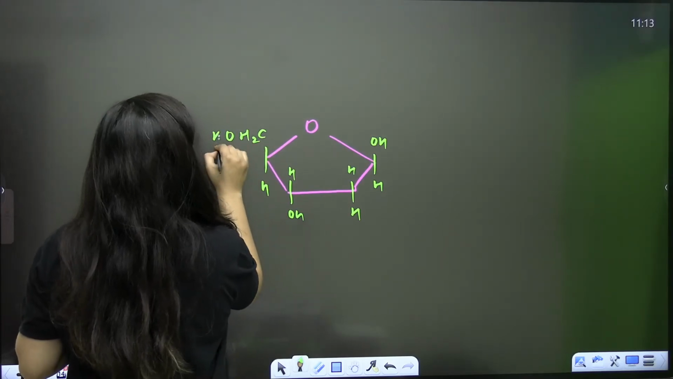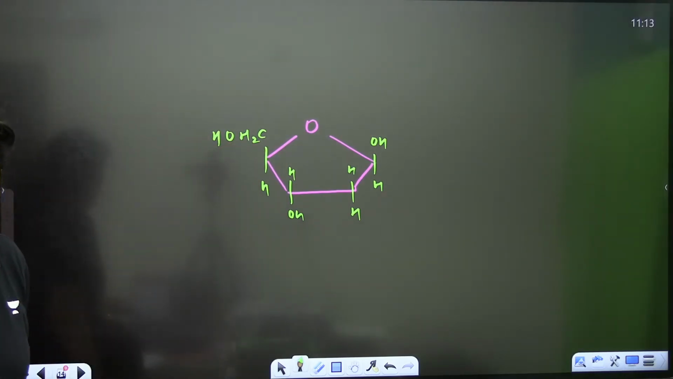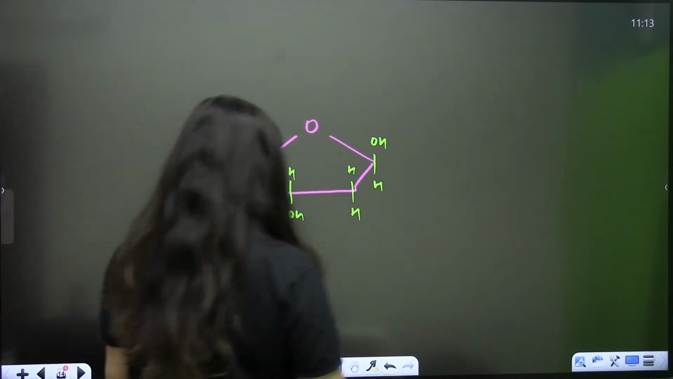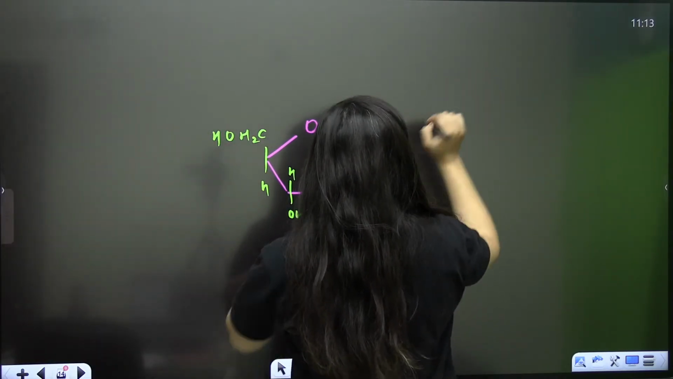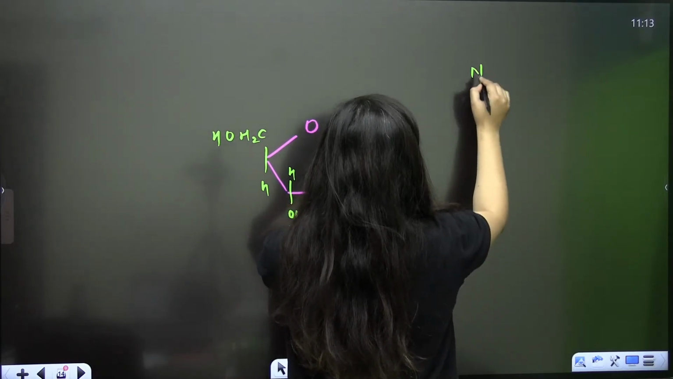Which sugar is it? Is it deoxyribose or ribose?